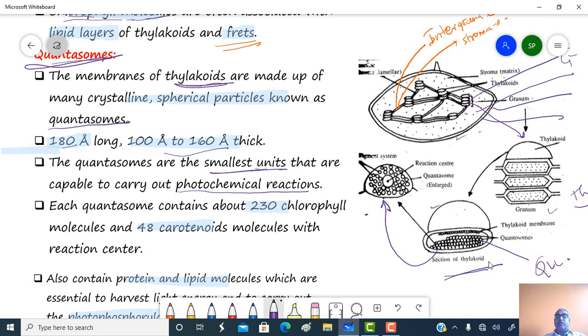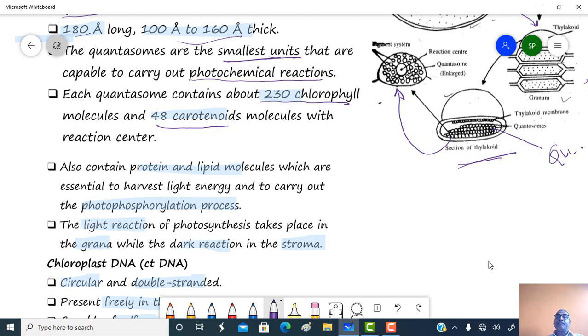Each quantasome contains about 230 chlorophyll molecules, 48 carotenoid molecules, and much more. Of course, in the center they contain the reaction center where the two pigment systems are present. They also contain protein and lipid molecules which are essential to harvest the light energy and to carry out the photophosphorylation process. You can watch the photophosphorylation process again in the topic photosynthesis.